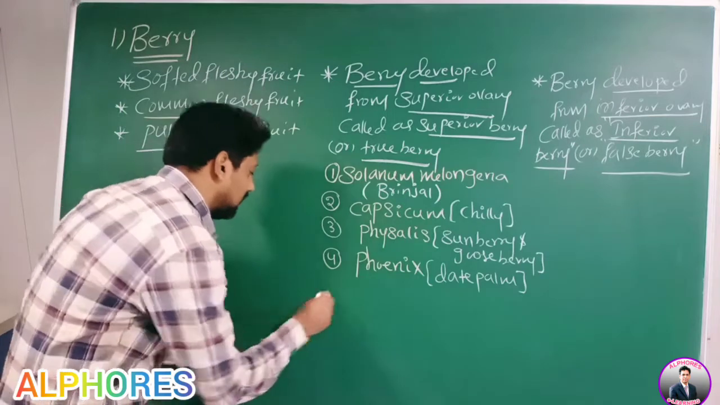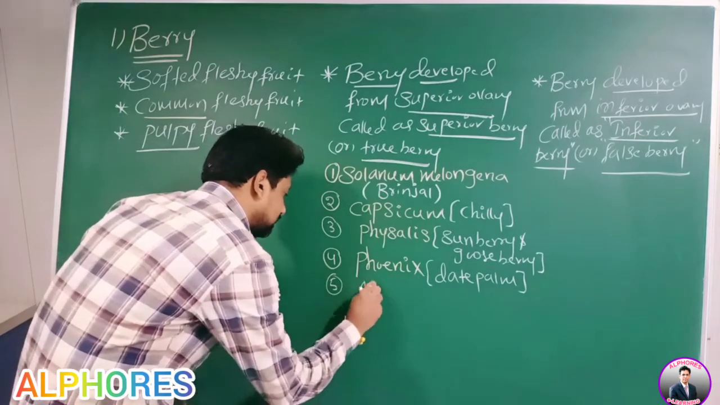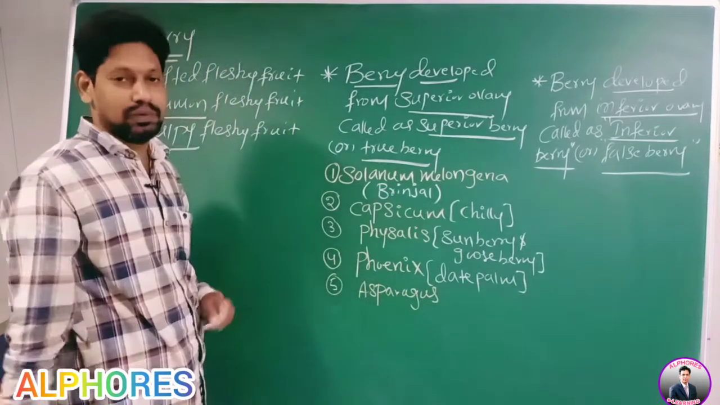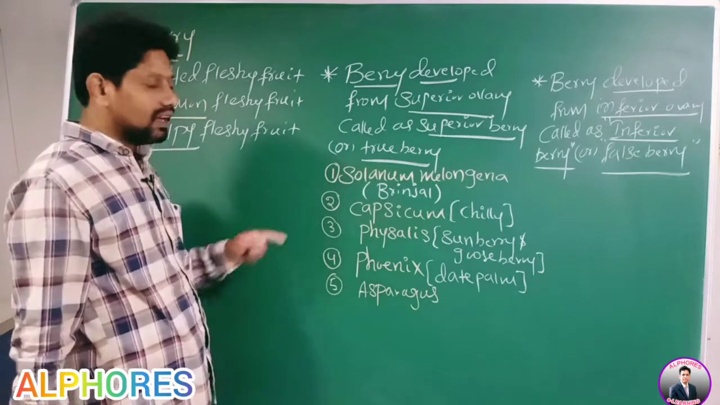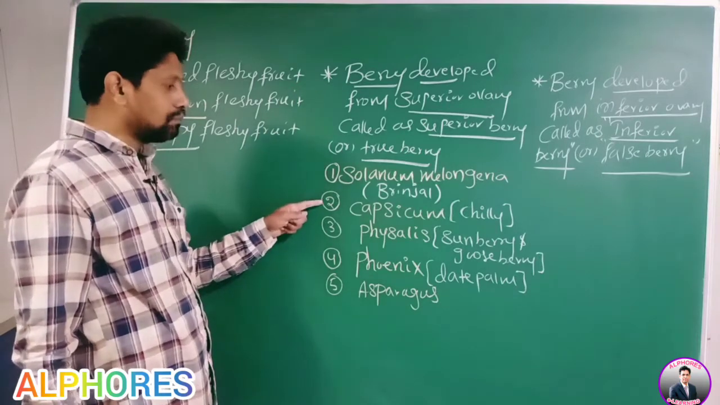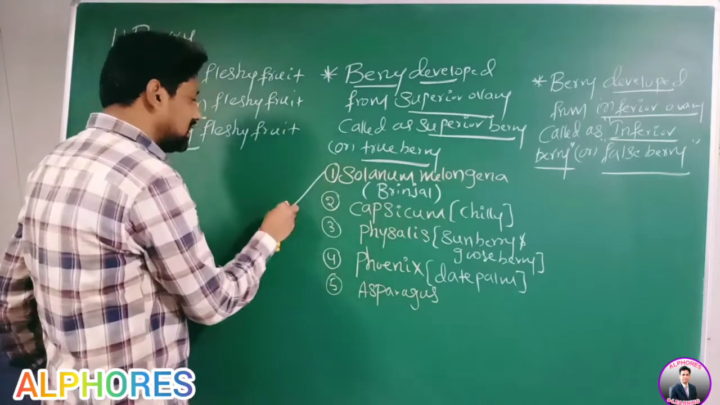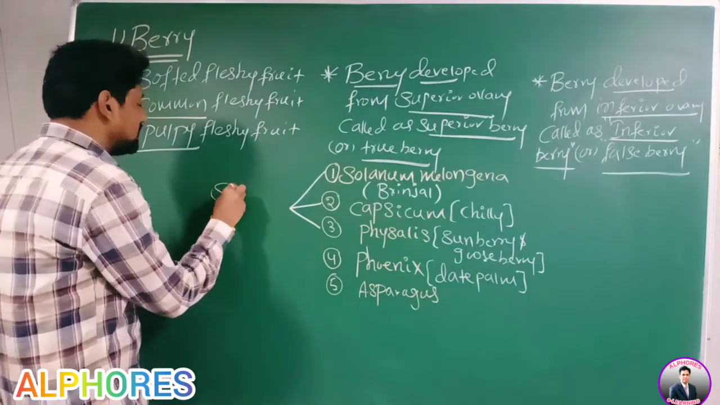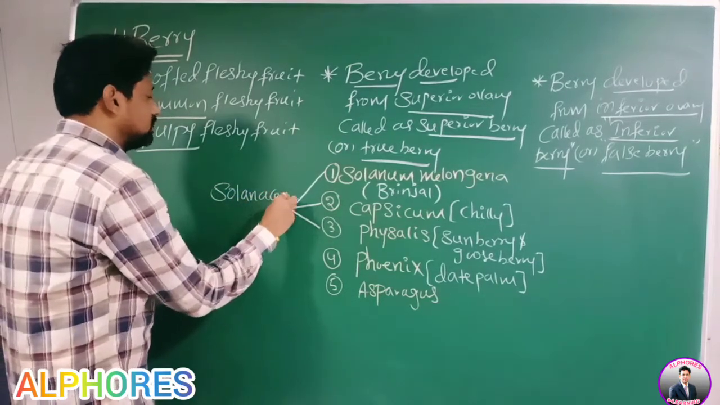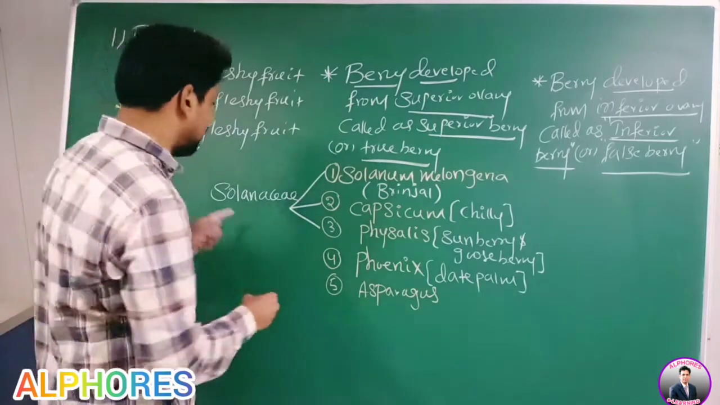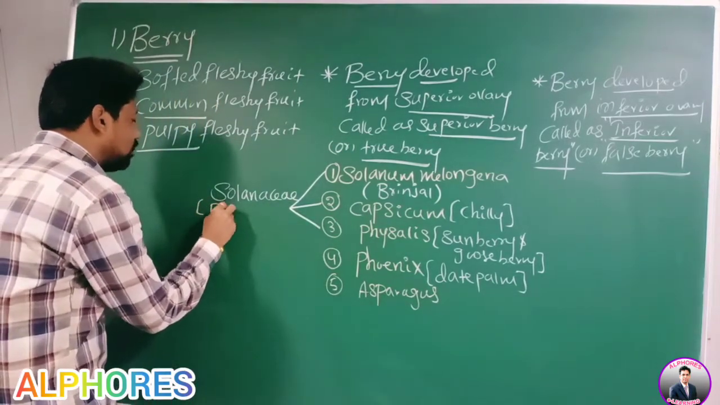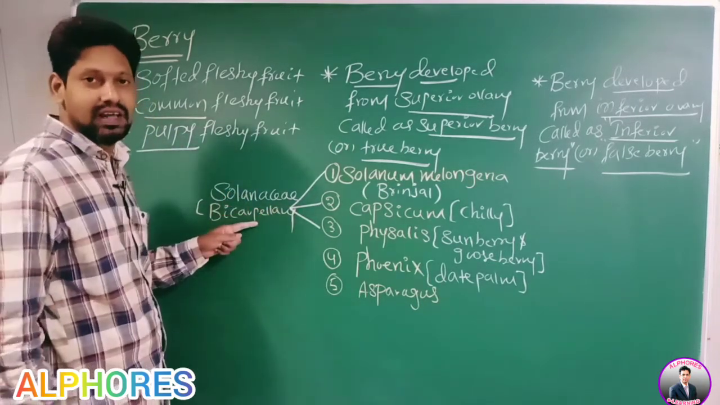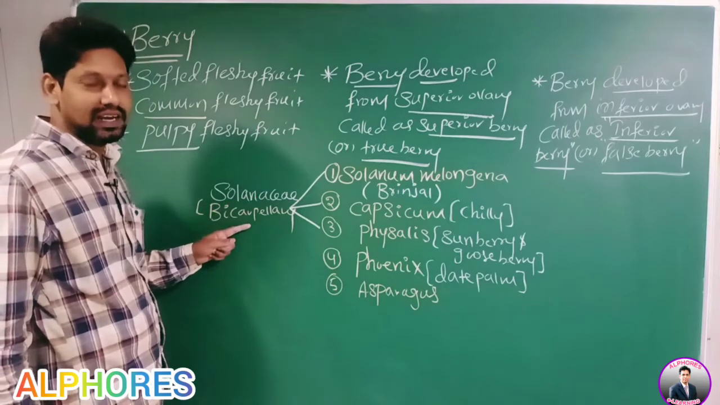Okay. Next example, number 5, asparagus. See here, Solanum melongena, capsicum and Physalis, these three come under the Solanaceae family. In the Solanaceae family, how many carpels are present? Two carpels are present, so we call it bicarpellary.